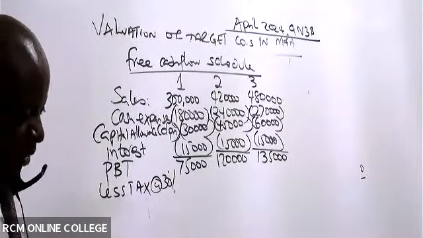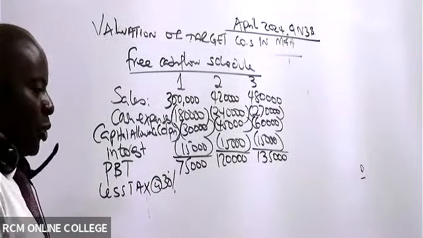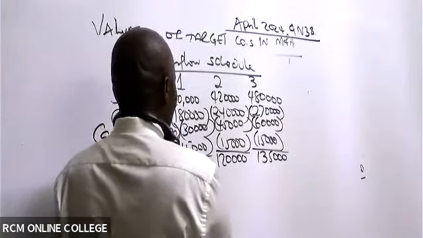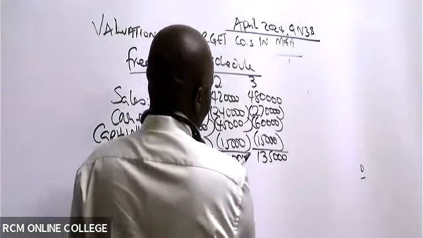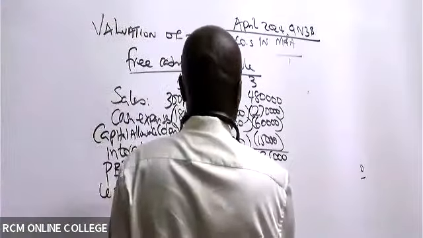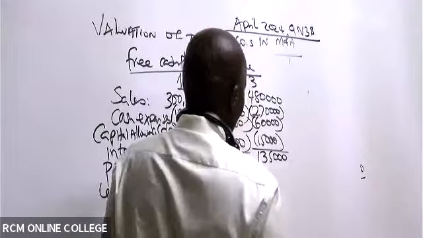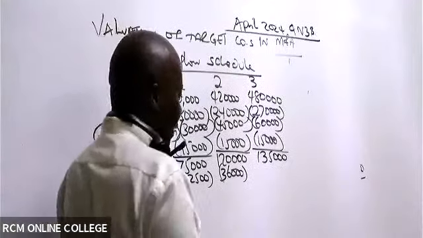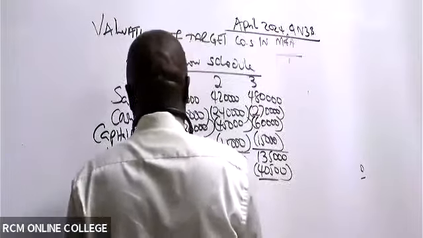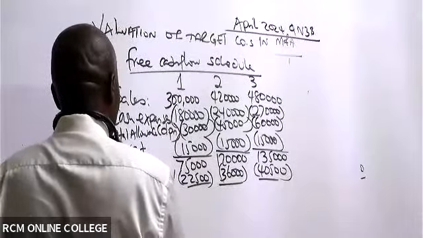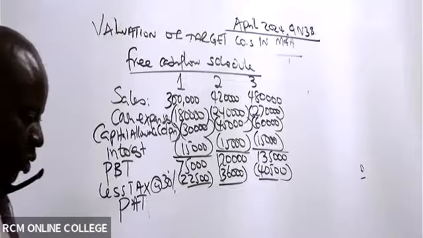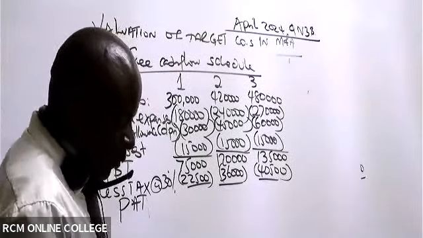So 0.3 times 75,000 gives me 22,500, right? Thank you. 36,000. 4,500. Thank you so much. So you subtract these ones for you to be able to give us the profit after tax. Profit after tax. We have Lincoln giving me 52,500.